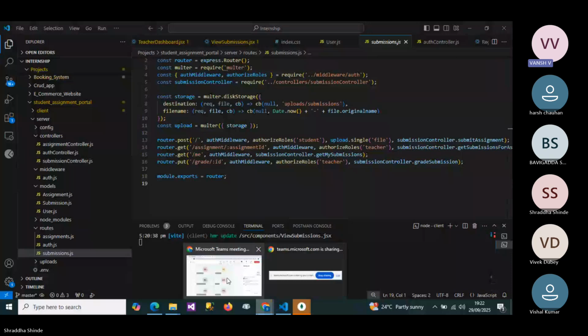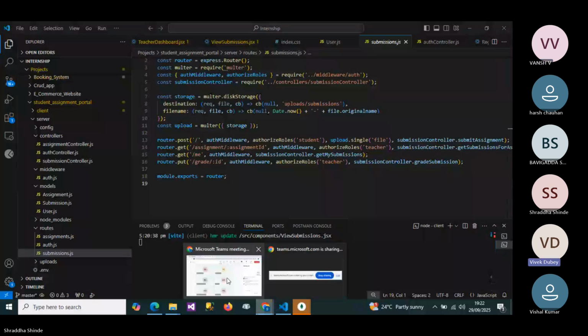Vishal, do you want some time to present something like this? Okay, no problem. So up to that, we can start with Vivek. Hello, Vivek. Have you created your project? Yes, sir. Okay, so Vivek, share your screen, let us know what you have created, and then elaborate the code part. All the best. Over to you. Thank you, sir.